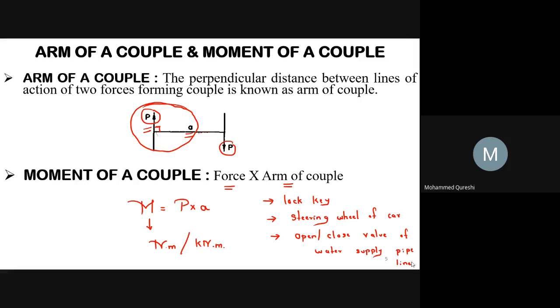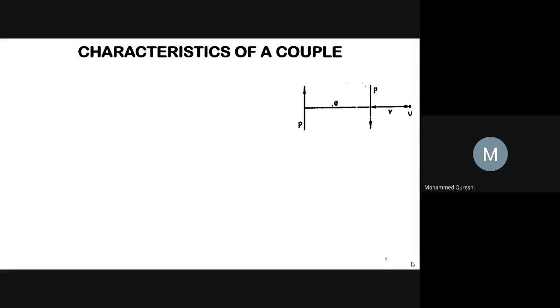Hence, there are three examples for couple. First is your forces applied to the key of a lock while locking or unlocking it. Second is your forces applied on the steering wheel of a car by two hands to steer the car towards left or right. And the third one is to open or close the valve of a water supply pipeline. So these are the two basic definitions. First is your arm of couple and second is your moment of a couple. Now we will go for characteristics of a couple.